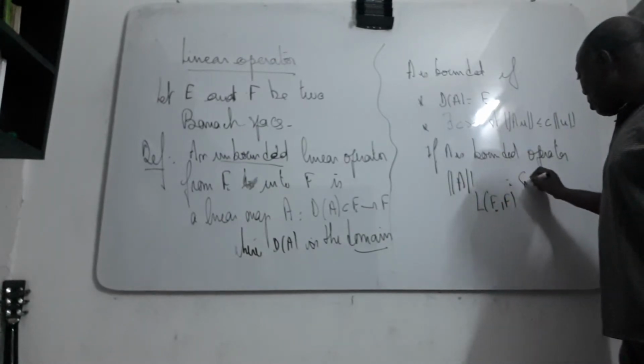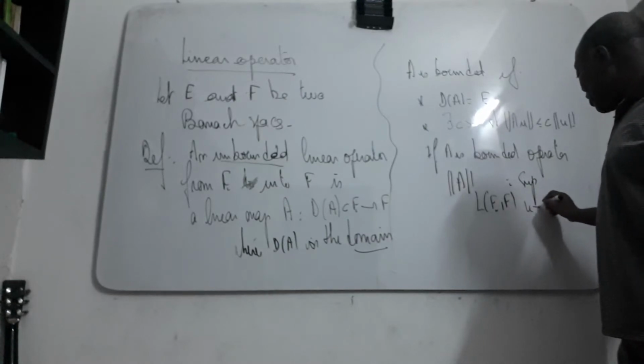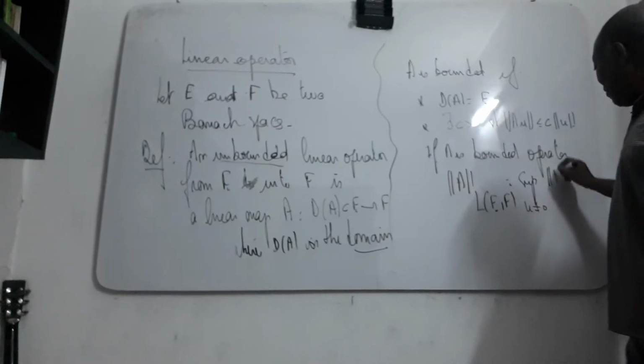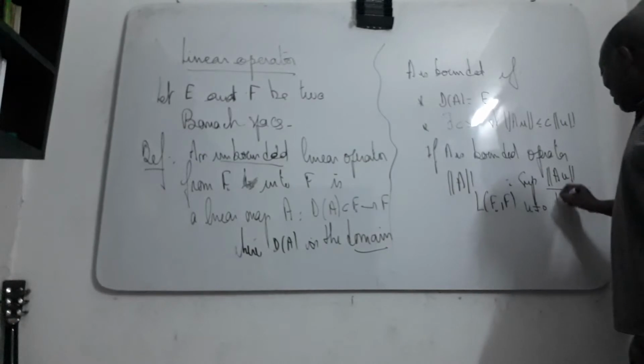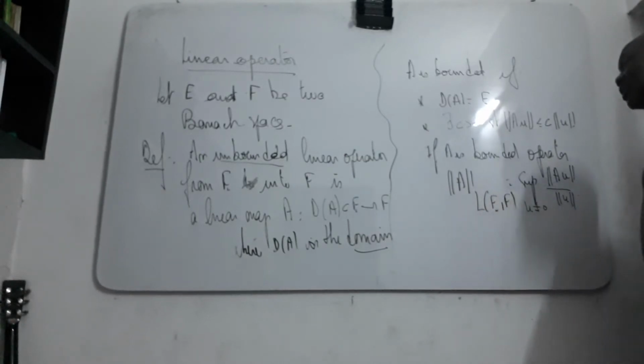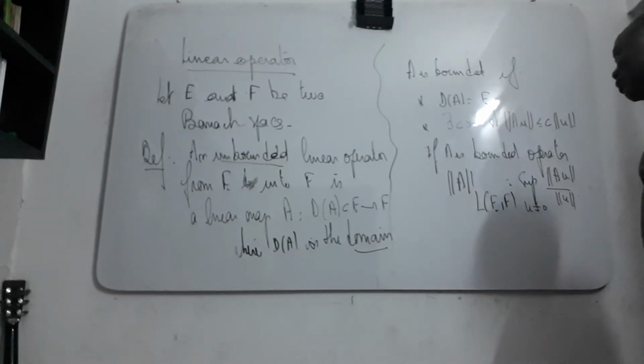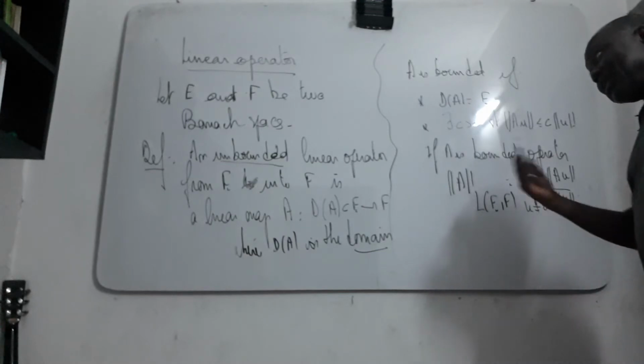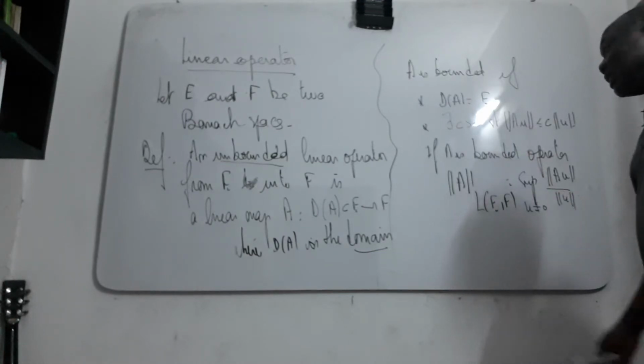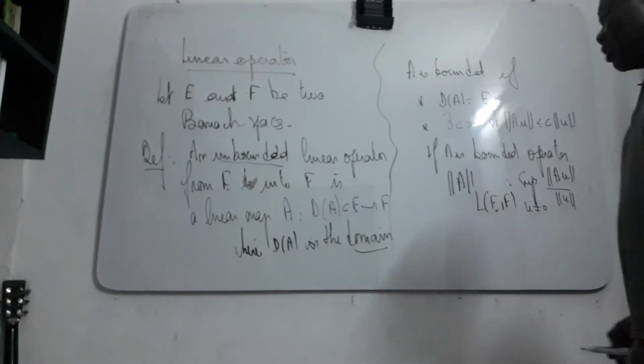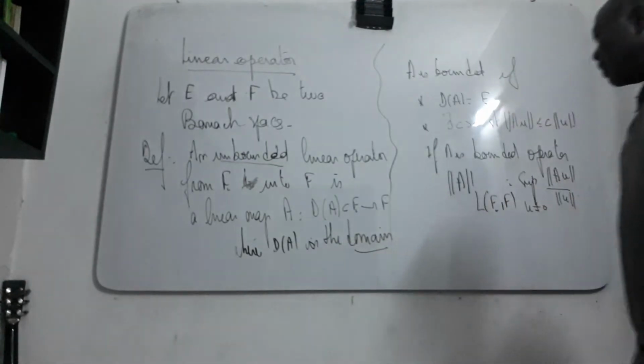It is the supremum, for U not equal to 0, of the norm of AU over the norm of U. Just regard A as a linear map from the domain, which here is equal to E.